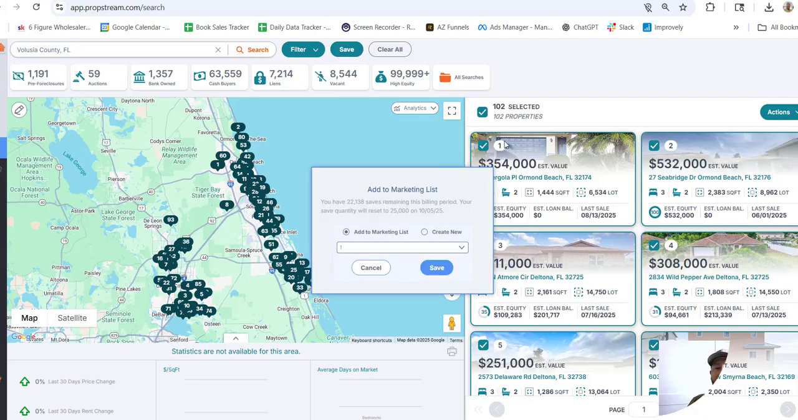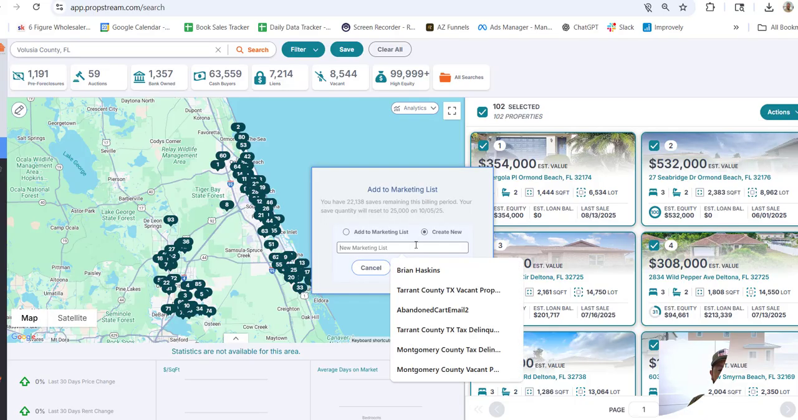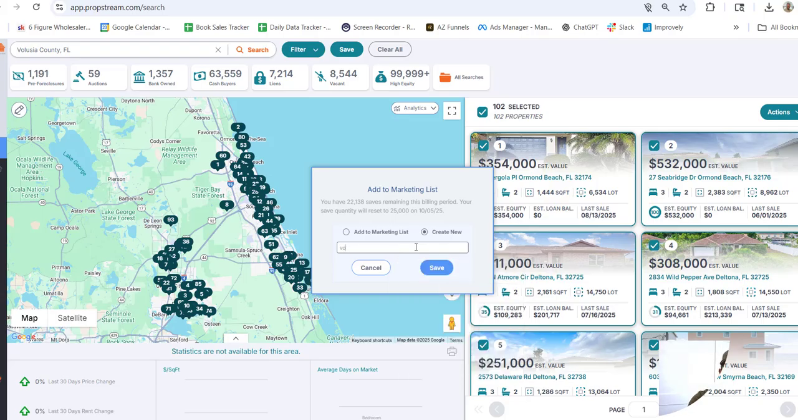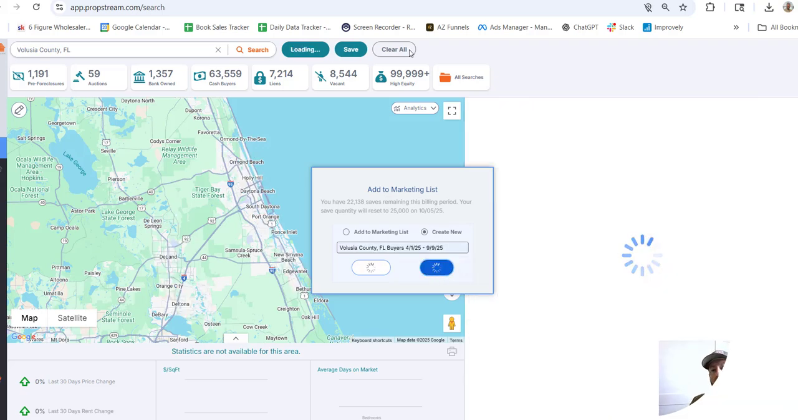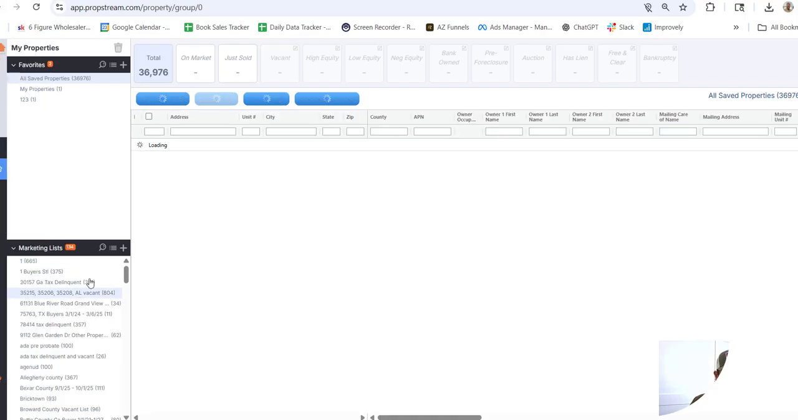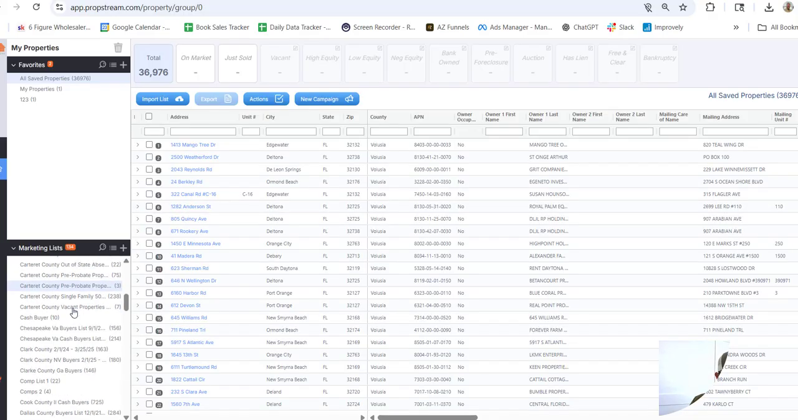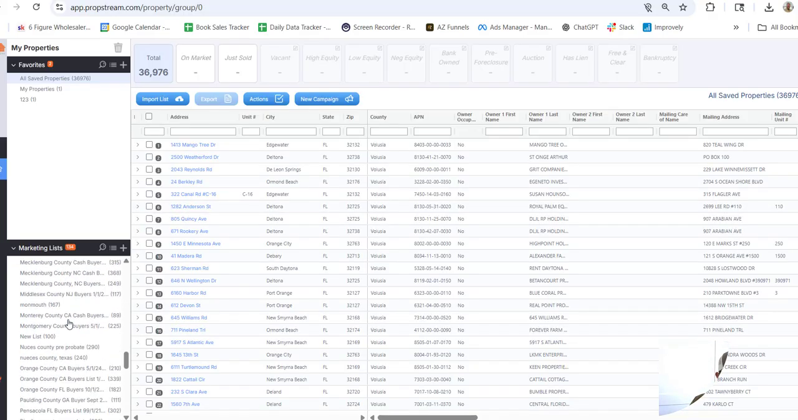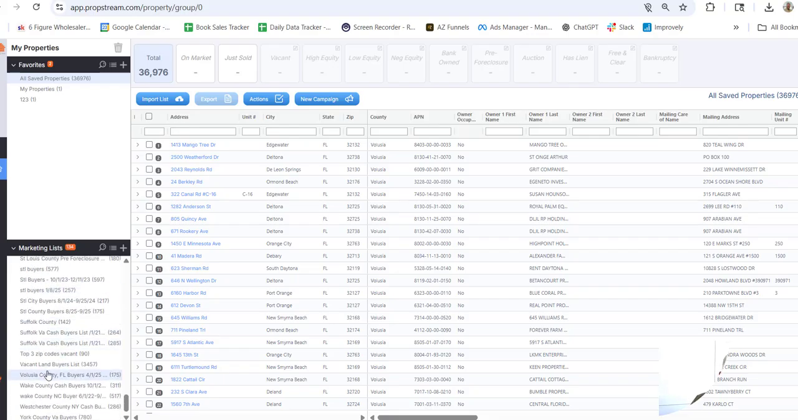But if we click save, we just go ahead and save this, whatever we want to put in here. Volusia County, Florida. So we're just going to go ahead and click save. So by doing that, now we come over here, we can click on export our property list. Click on export. We open that up. That's going to download that file for us.